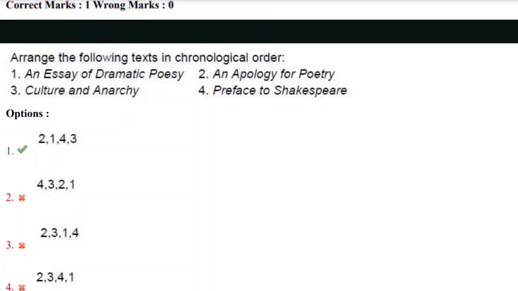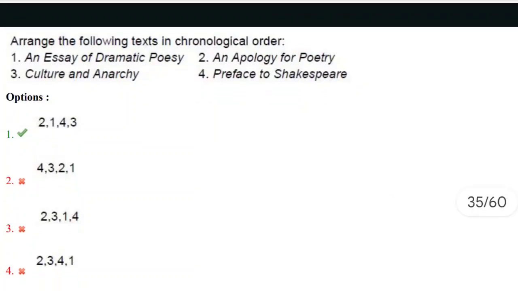Arrange the following texts in chronological order. Yes: An Essay of Dramatic Poesy, An Apology for Poetry, Preface to Shakespeare, Culture and Anarchy. Here you need to remember the authors and the publication dates of these works. You need to arrange them in the chronological order of their publication. And the correct answer here is An Apology for Poetry, then An Essay of Dramatic Poesy, then Culture and Anarchy, then Preface to Shakespeare. Just now we discussed Preface to Shakespeare is written by Dr. Samuel Johnson.